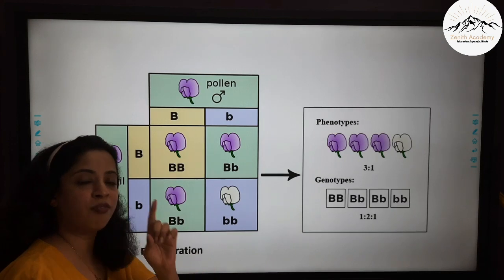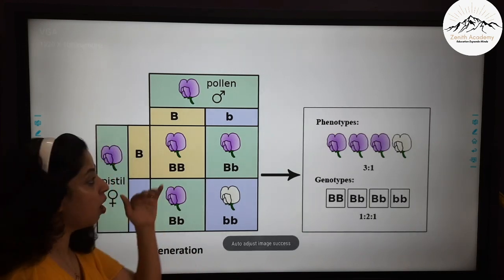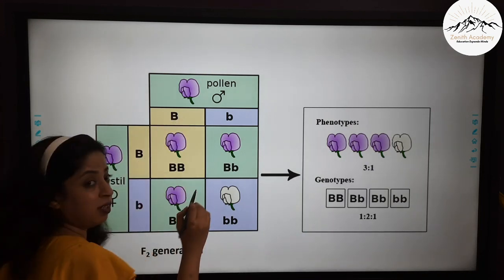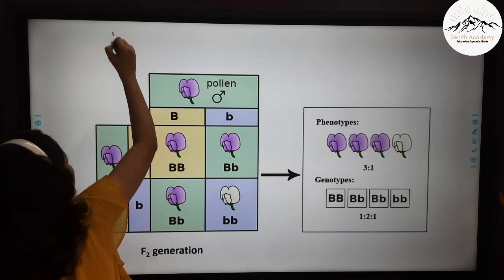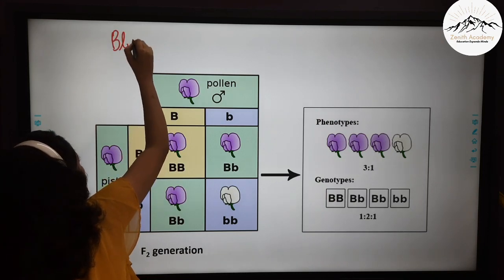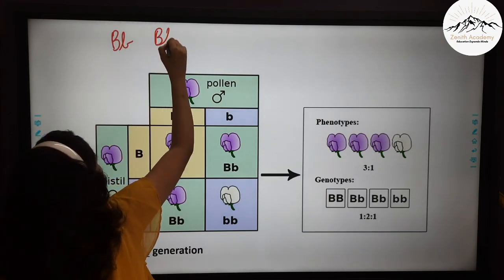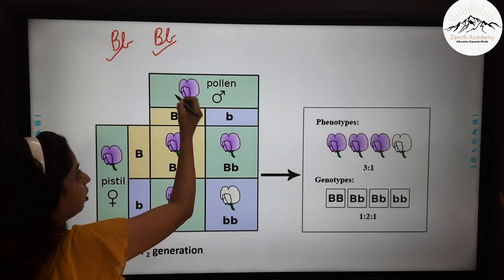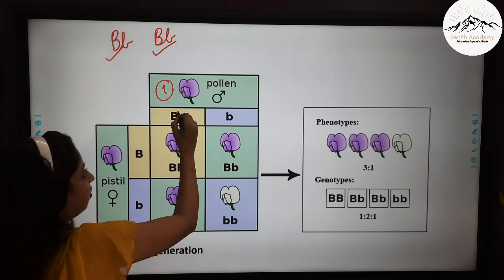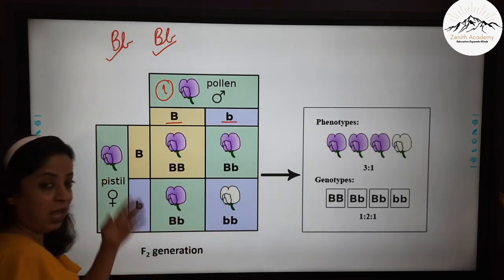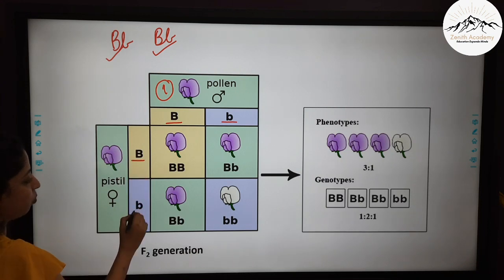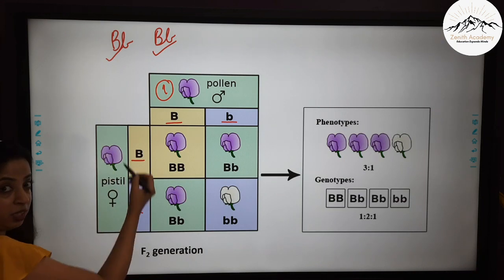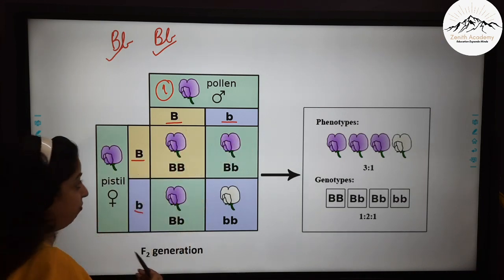Now that was the F1 generation, that is the first generation. Now we are coming on to the second generation. So here you can see that in the first generation, all the plants that were formed were capital B small b, right? So if I take two such plants, capital B small b and capital B small b, here you can see this is the first plant having the gametes capital B small b, and this is the second, capital B small b. Okay. So we have taken the pollen of this and the pistil of this. So male and female we have taken.